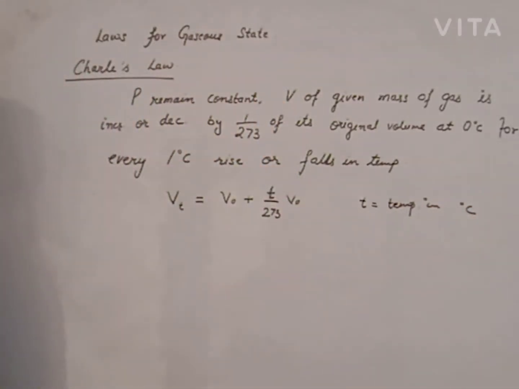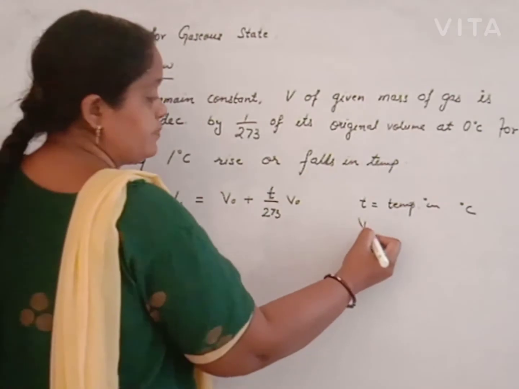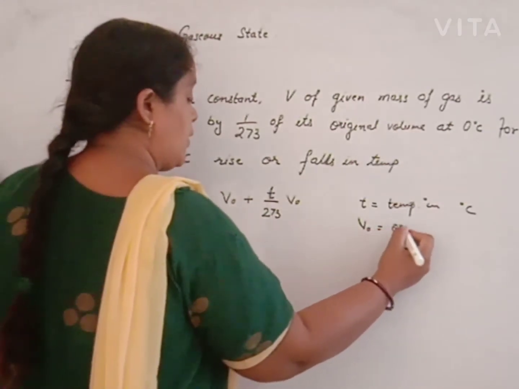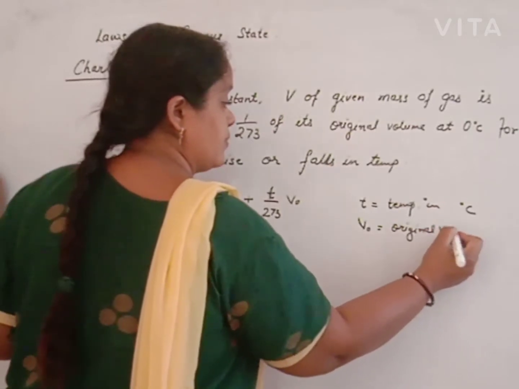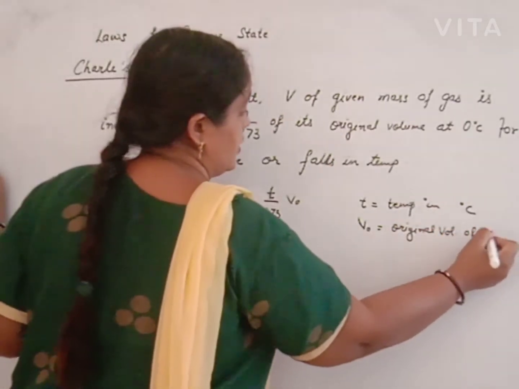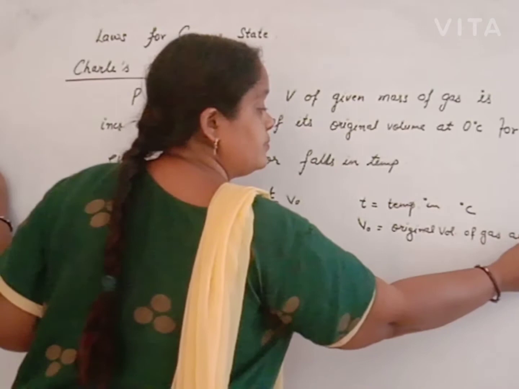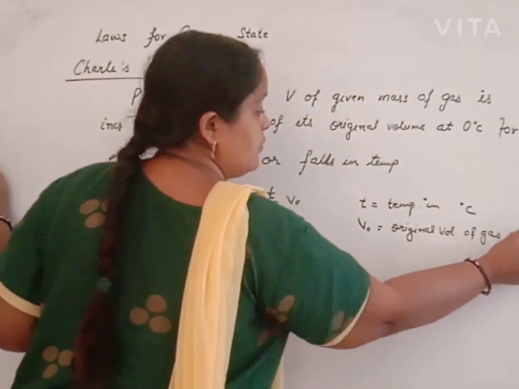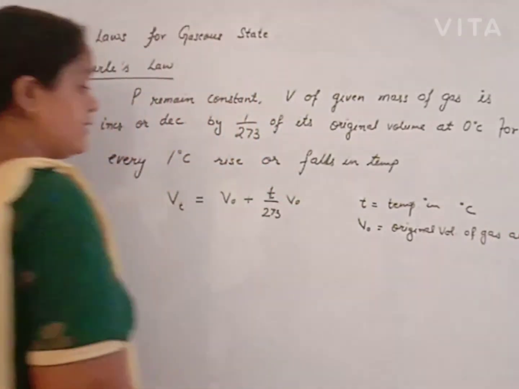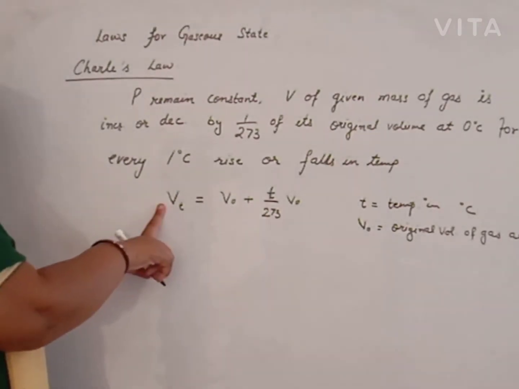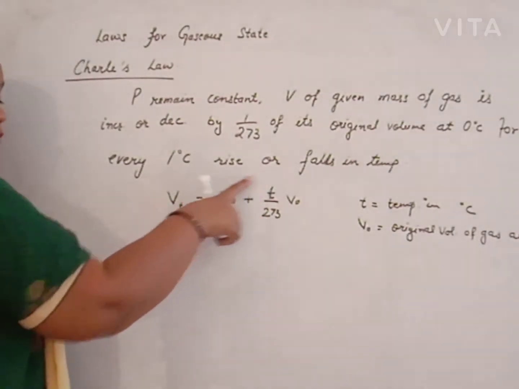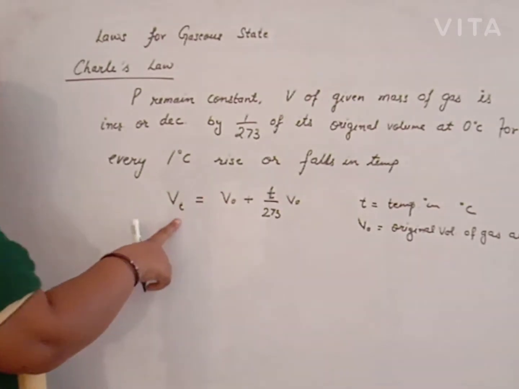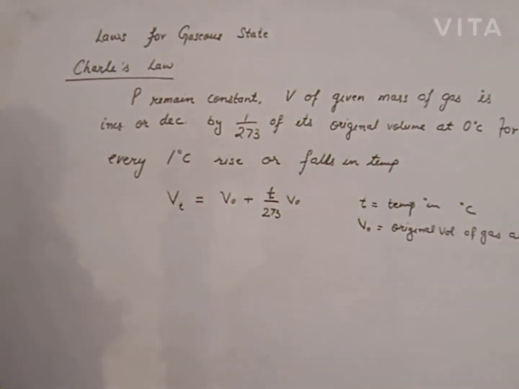T is the temperature in degrees Celsius. V0 is the original volume of gas at 0 degrees centigrade. Vt is the volume of gas at that temperature, for every 1 degree rise or fall in temperature.